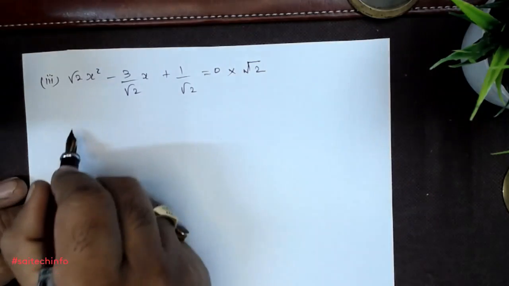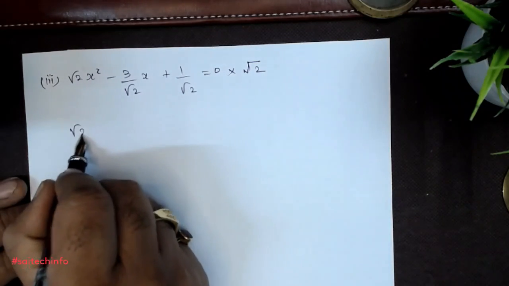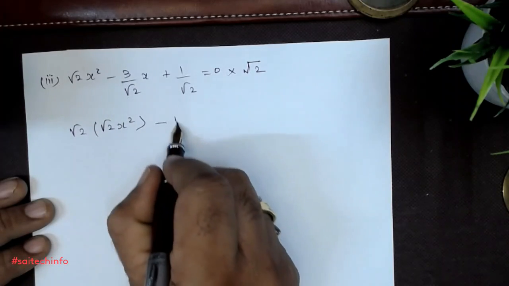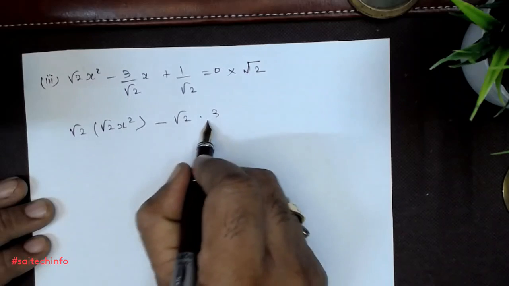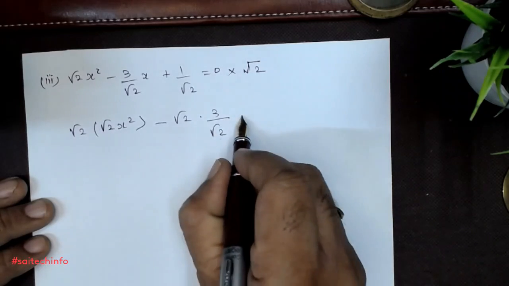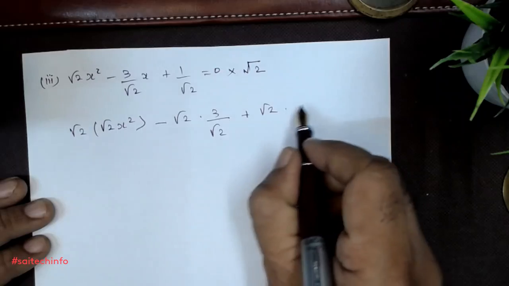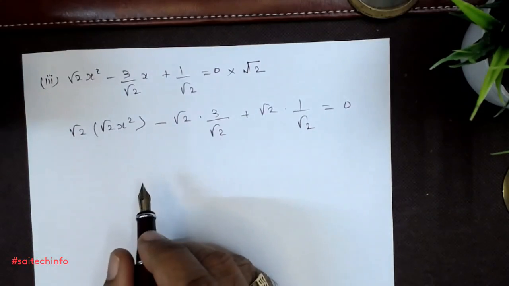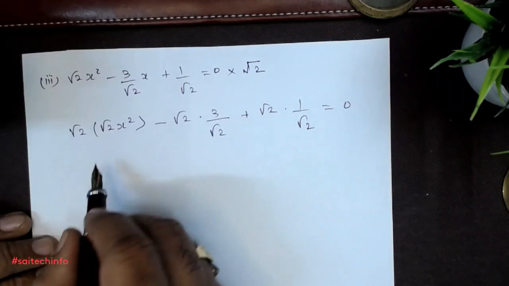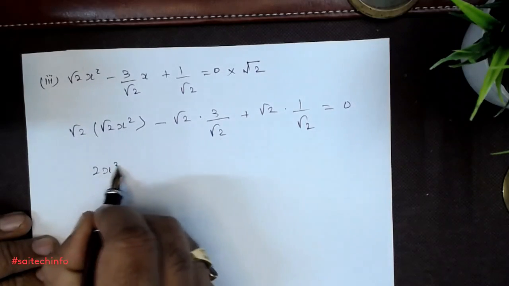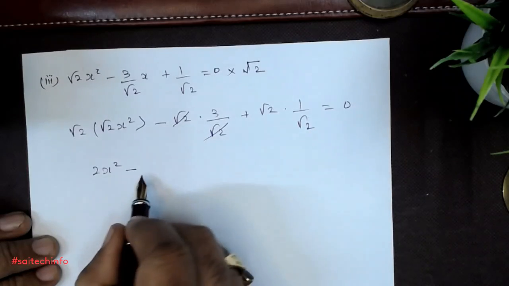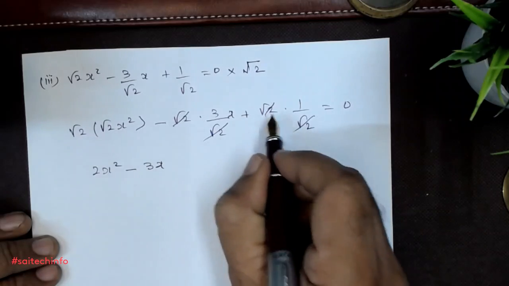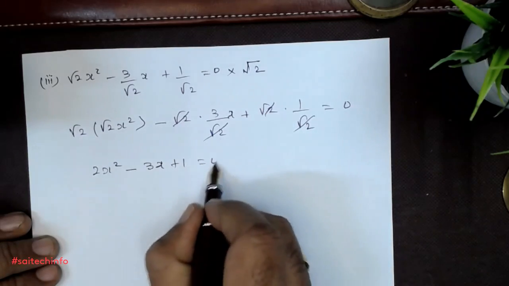So √2 into √2 is 2. So √2 into √2x² minus √2 into 3/√2 plus √2 into 1/√2. √2 into 0 is 0. Now √2 into √2 is 2, so 2x². This can be cancelled, so this is x, so 3x. And this is cancelled, so it means plus 1 is equal to 0.